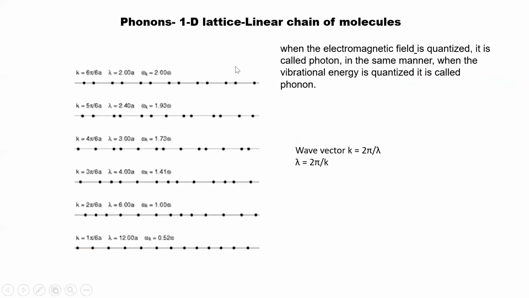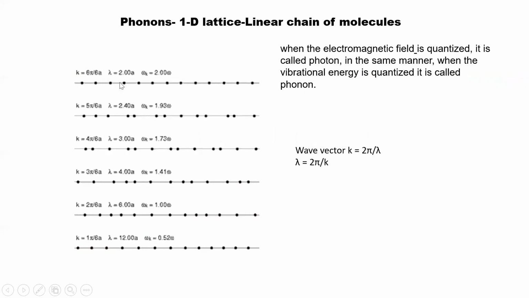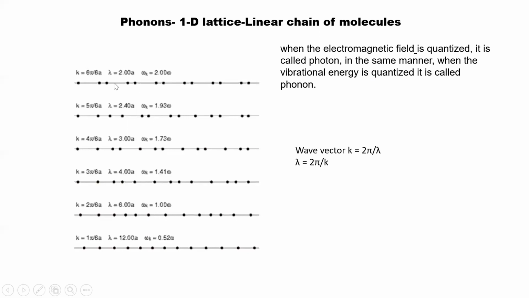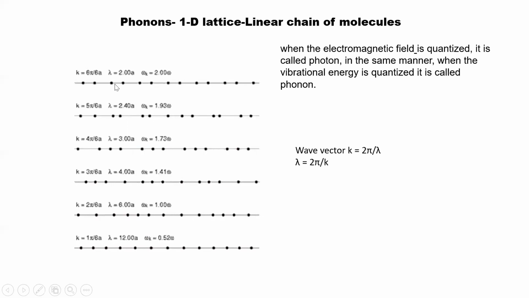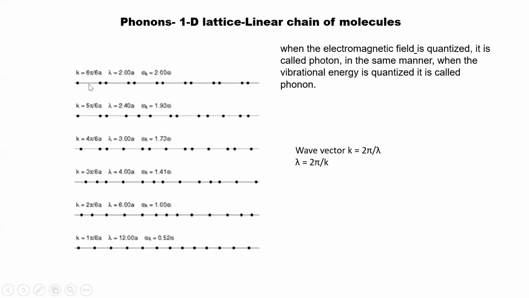This is the one-dimensional array. The atoms are vibrating left and right. During vibration, they come near to another atom and go away from it. Like the first two atoms you can see here, they are vibrating, coming towards each other and going away from each other.